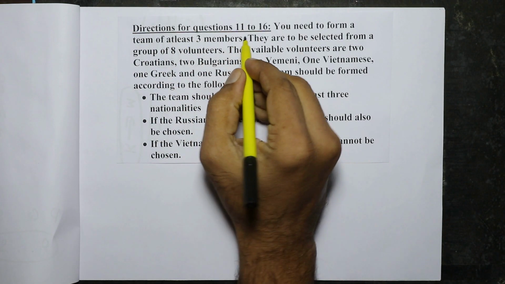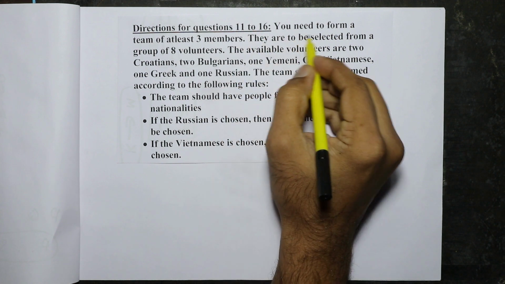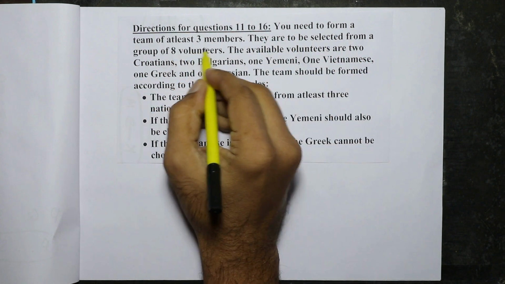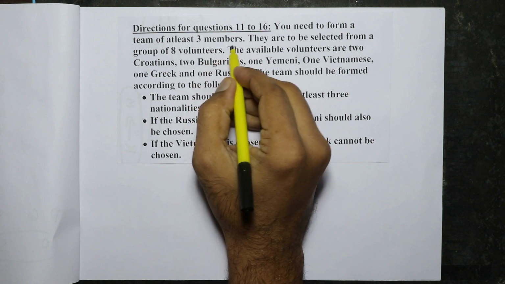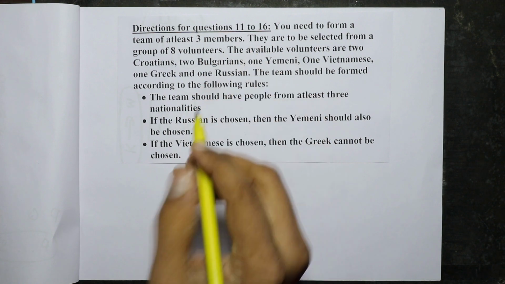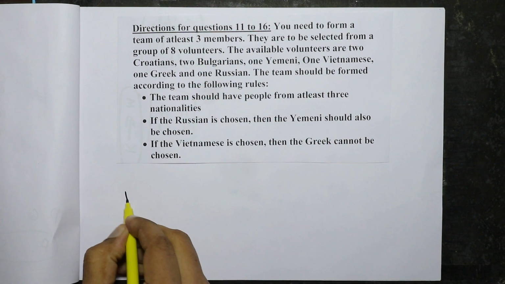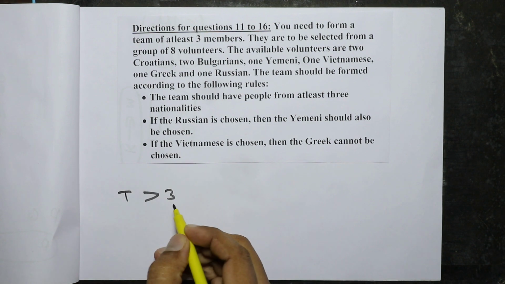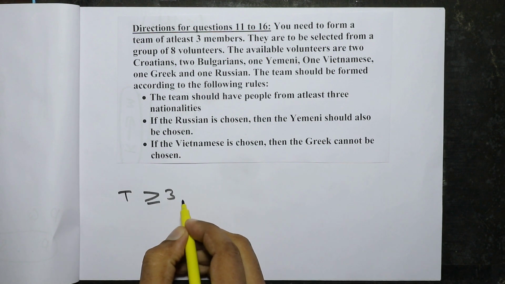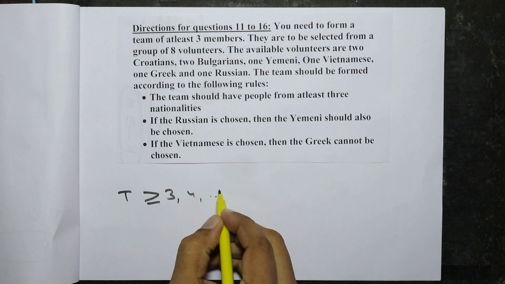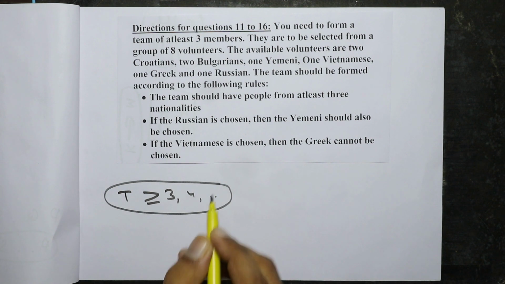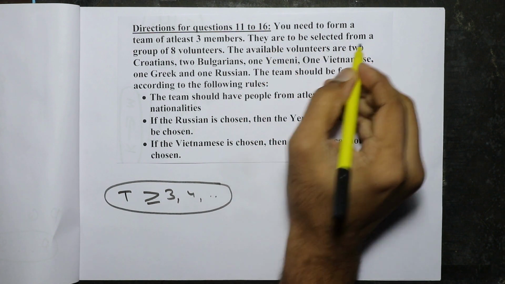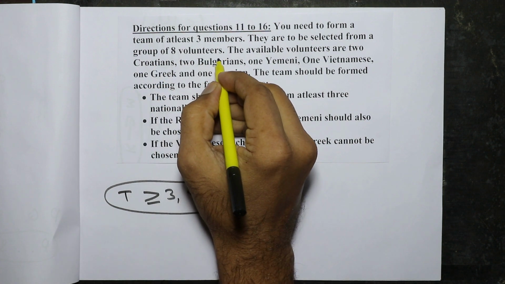Directions for questions 11 to 16. You need to form a team of at least 3 members. So at least 3 means 3 or more. So the team should have at least 3 members, so 3 or 4 or 5 like that. They are to be selected from a group of 8 volunteers.